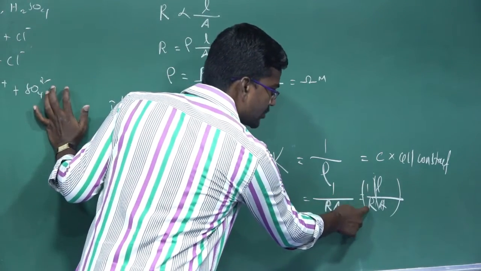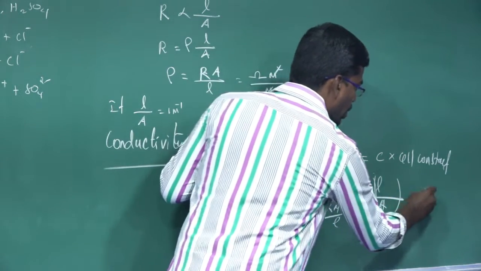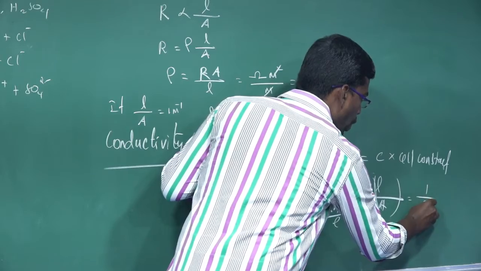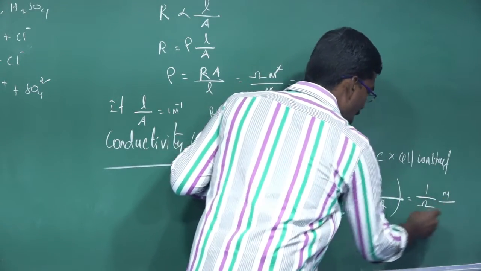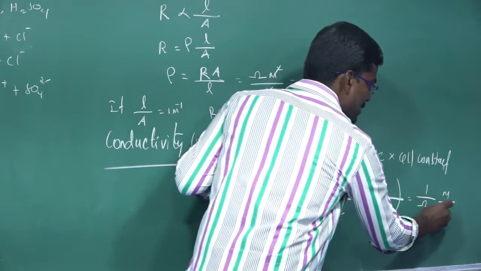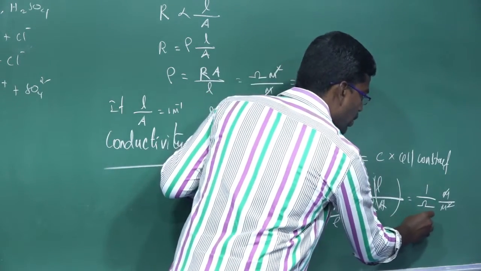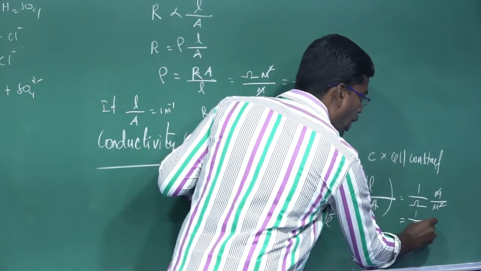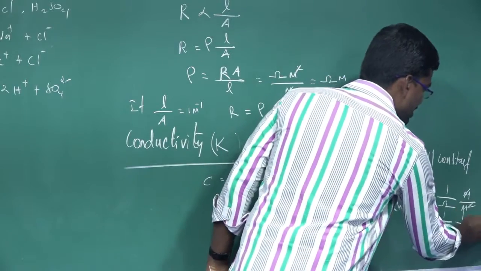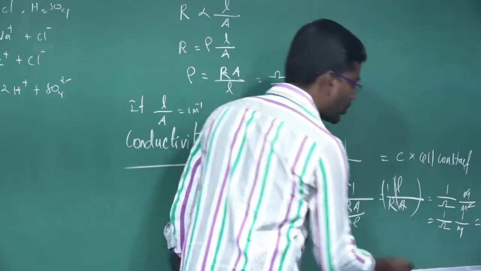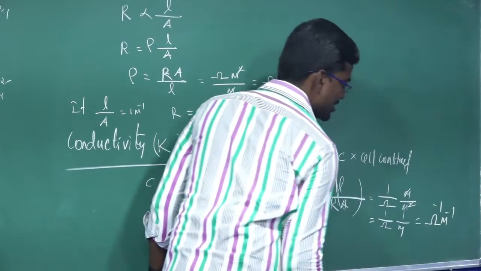1 divided by R. R can be expressed in ohm, so that is 1 divided by ohm. L can be expressed in meter. Area of the cross section can be expressed in meter square. Meter cancels, which is equal to 1 divided by ohm and meter, which is also equal to ohm inverse meter inverse.